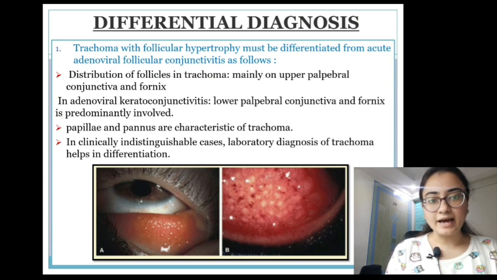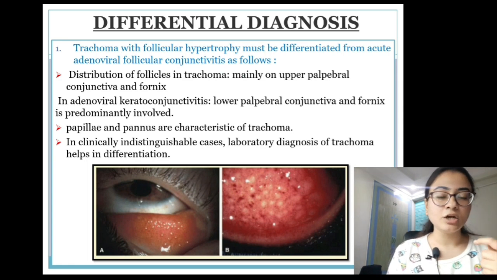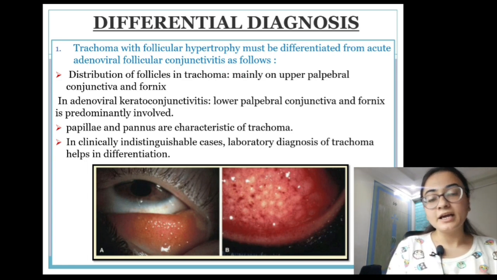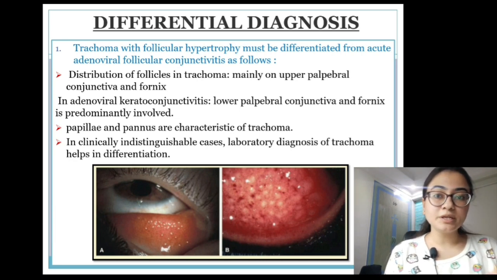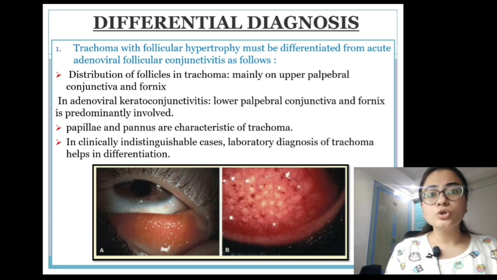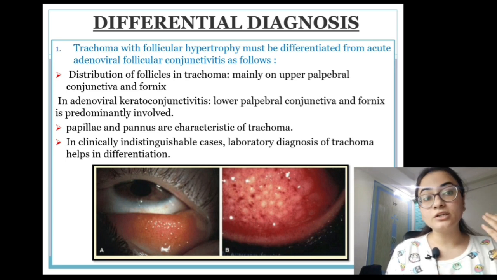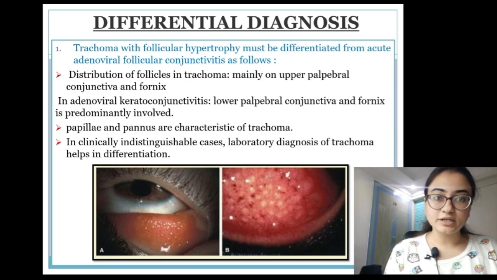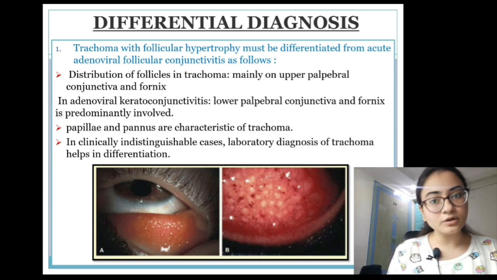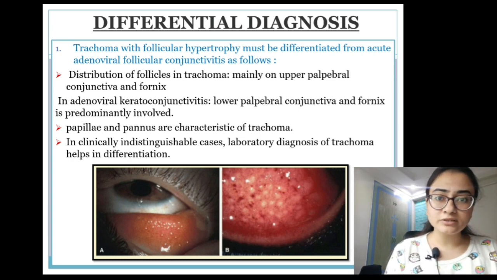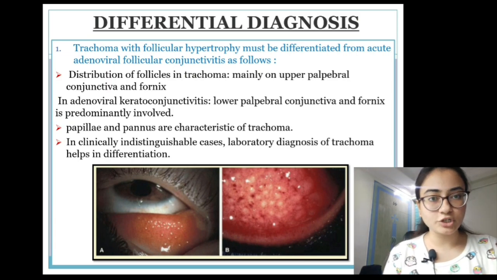The difference is that in adenoviral follicular conjunctivitis you are seeing the follicles mainly on the lower lid, while in trachoma the follicles are usually present on the upper eyelid. So the distribution of follicles in trachoma is mainly on the upper palpebral conjunctiva and fornix, while in adenoviral keratoconjunctivitis you are going to have them on the lower palpebral conjunctiva and fornix. Then the papillae and the pannus are characteristics of trachoma, so they will only be present in trachoma. Plus, if you cannot differentiate them on these clinical features, you have to go for the lab diagnosis of trachoma.